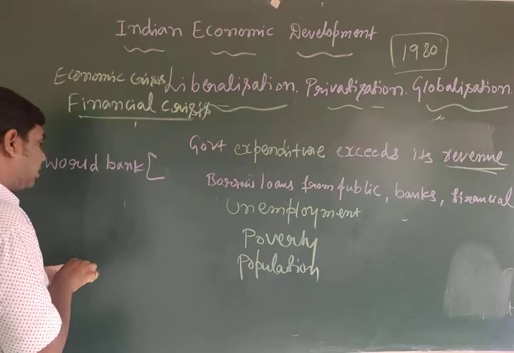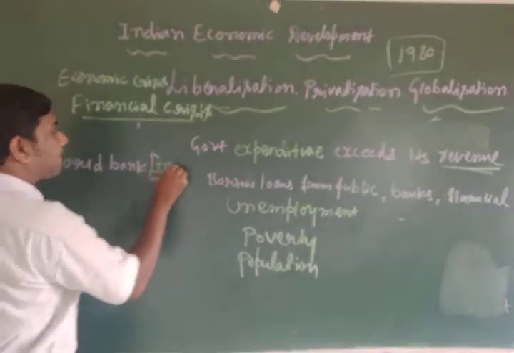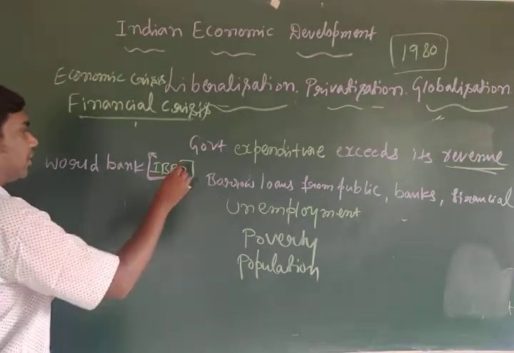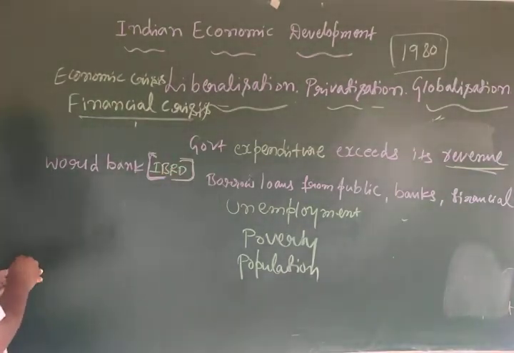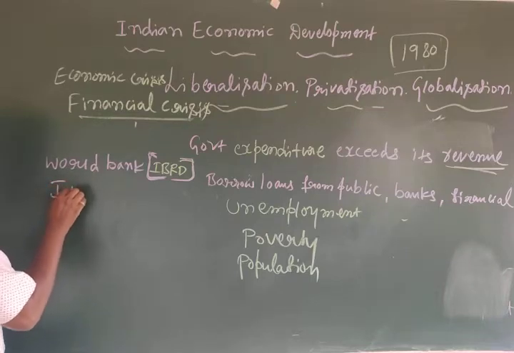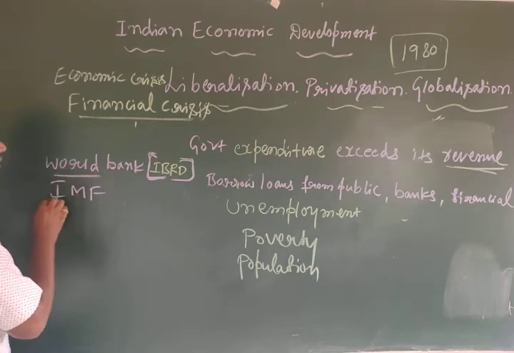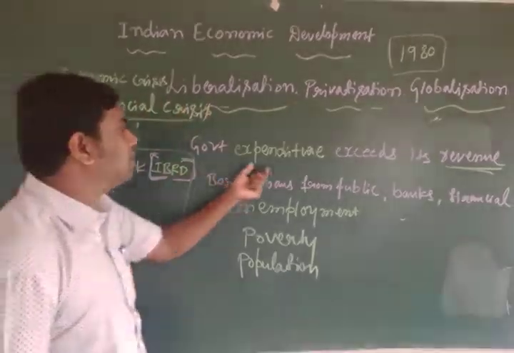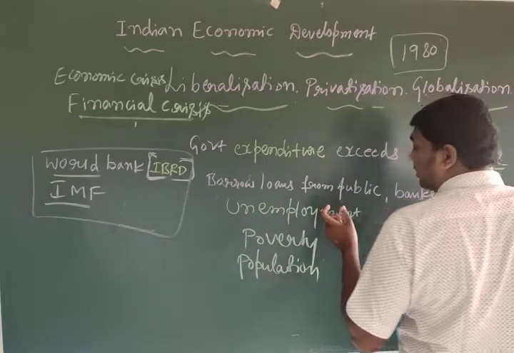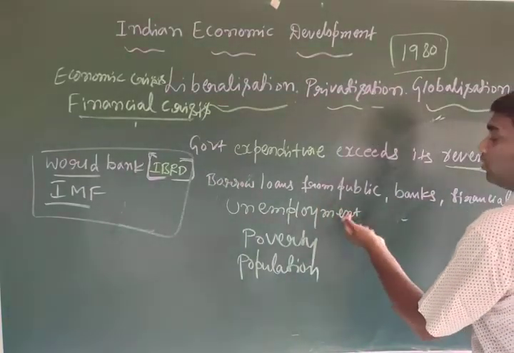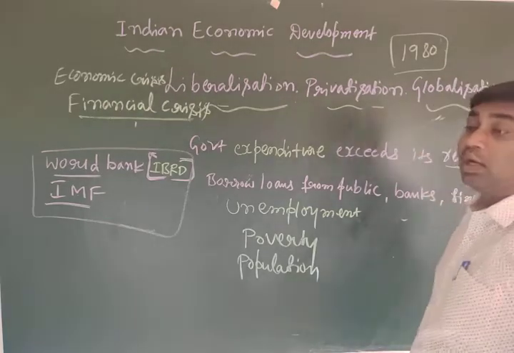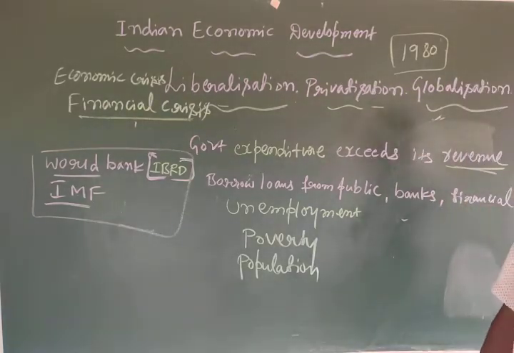That is called IBRD. And it also decided to approach the IMF to face the situation where expenditure exceeded revenue and there was not sufficient fund to face problems like unemployment, poverty, population explosion, and also to provide basic facilities like consumption needs.